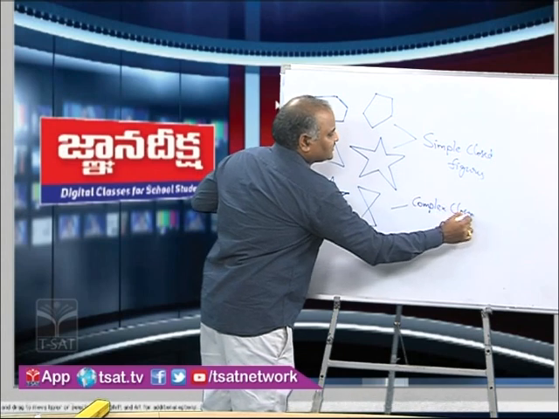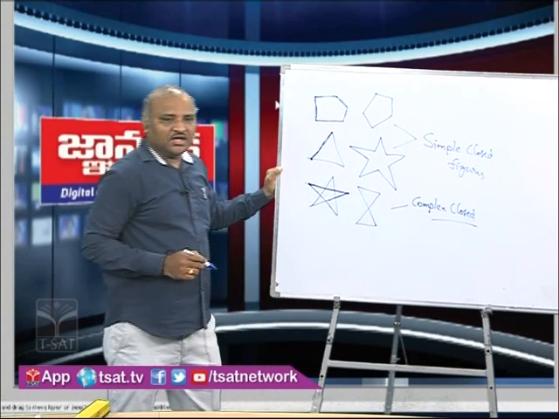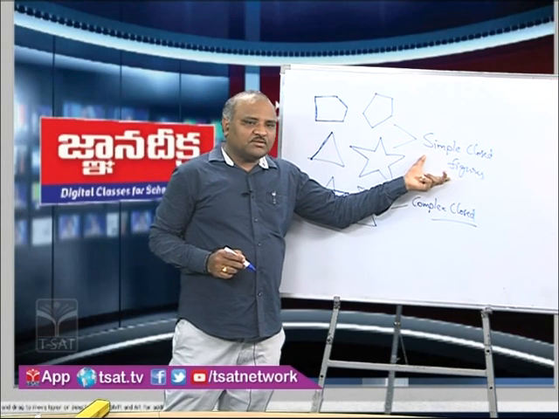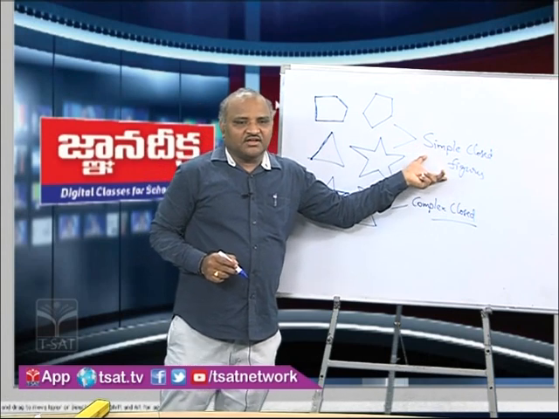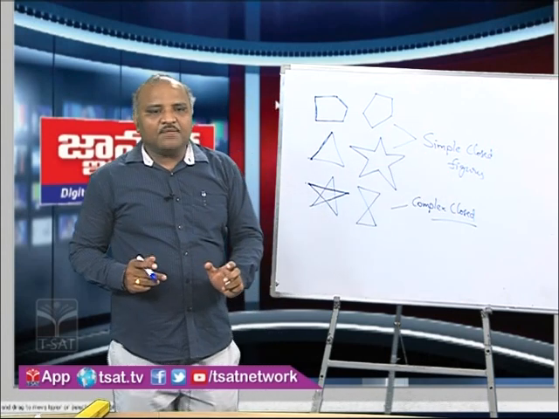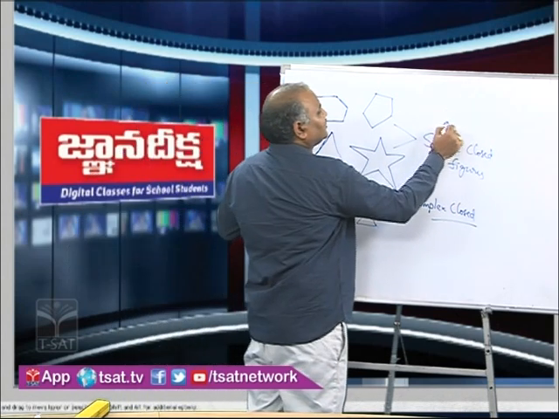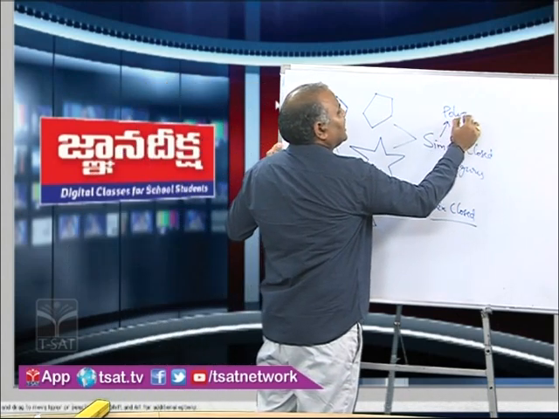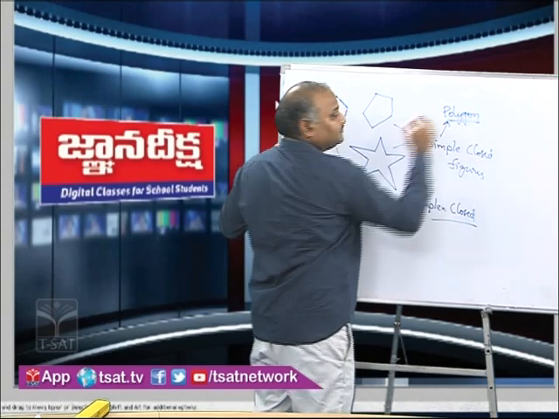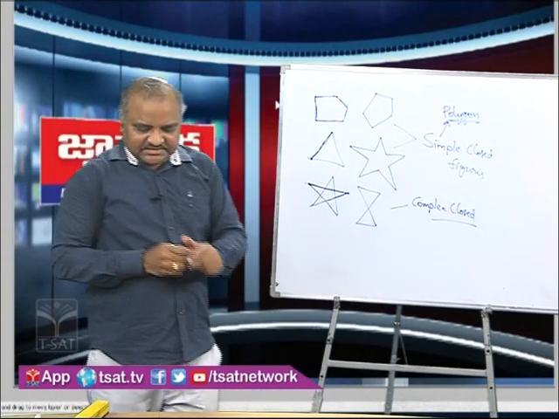So here we are going to discuss simple closed figures only. A simple closed figure is called a polygon. Only for a simple closed figure do we have the name polygon. Now let us see today's questions.